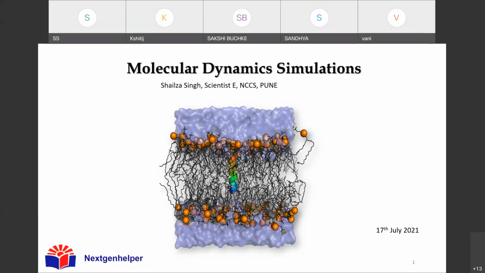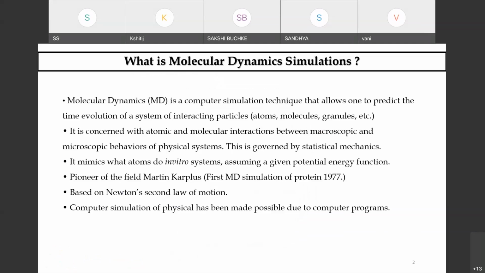What exactly we do in MD simulation is use a computational tool for drug discovery purposes, and the main advantage is that you explicitly treat your molecules, say your protein, your receptors, your nucleic acid, with their structural flexibility and the effects of entropy.